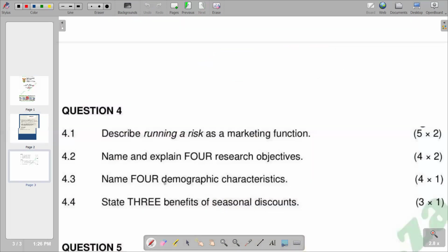Moving on to 4.3: name 4 demographic characteristics. Basically, demographic characteristics are variables within the population. We can talk about age, gender, income level, and even marital status can also be a part of demographic characteristics. We have them listed again in another section, whereby we have population composition and geographical distribution as part of that, and also age composition as demographic characteristics.